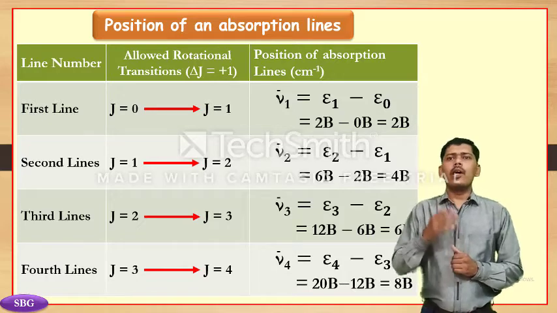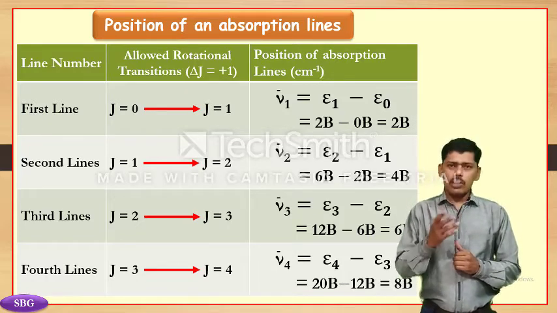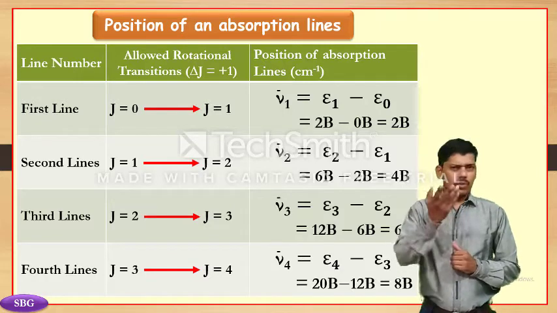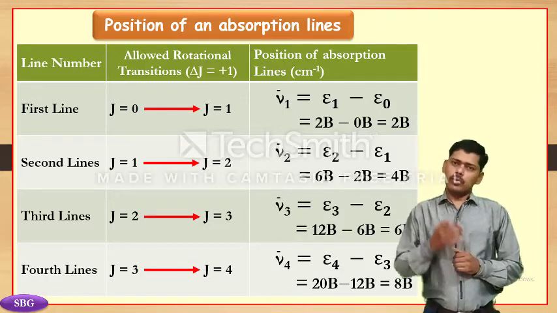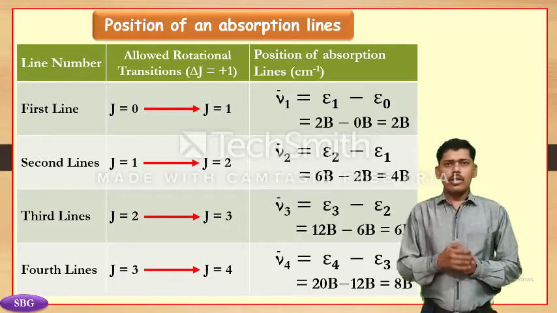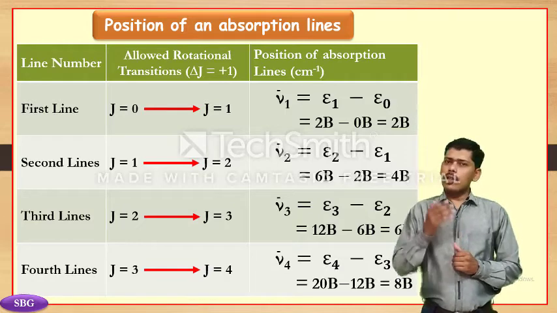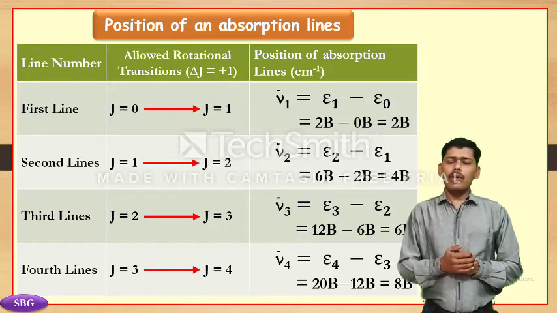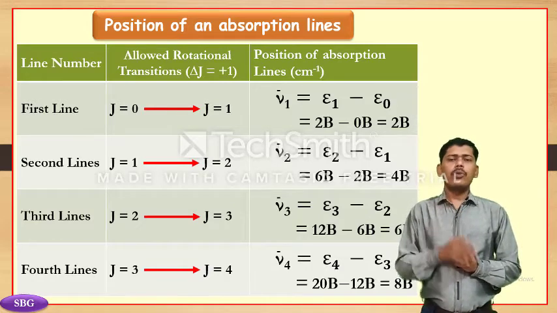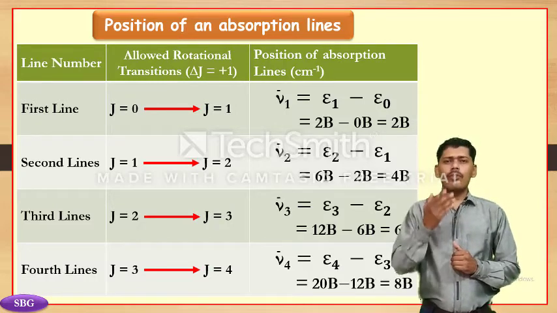The position of the absorption line, that is ν̄1, the wave number, is ε1 − ε0, which gives 2B − 0, since ε1 is 2B and ε0 is 0. Then we can write 2B cm⁻¹ for the position of the first line.